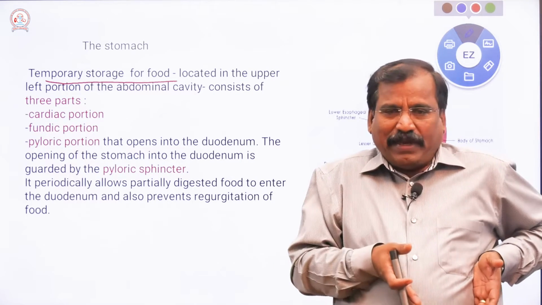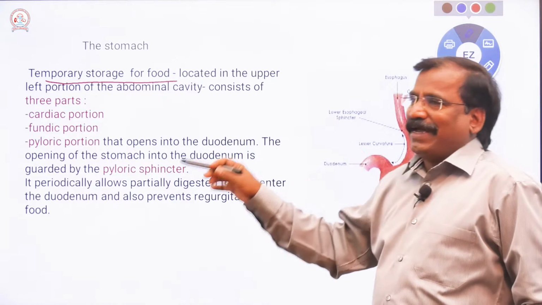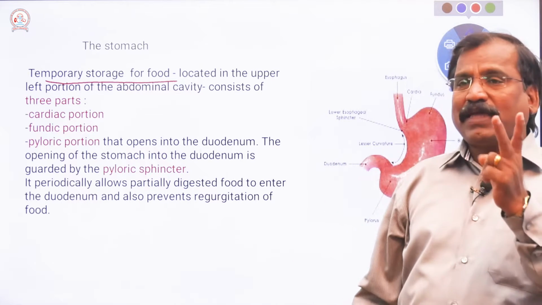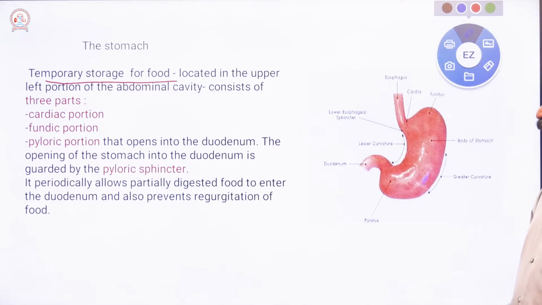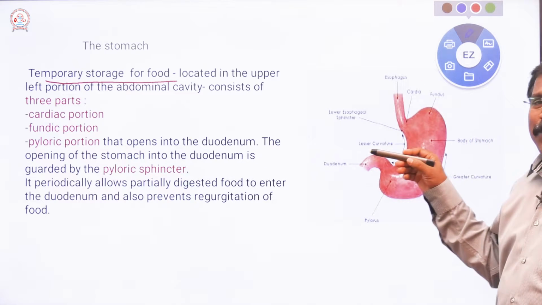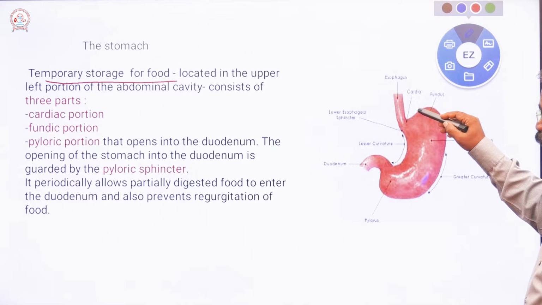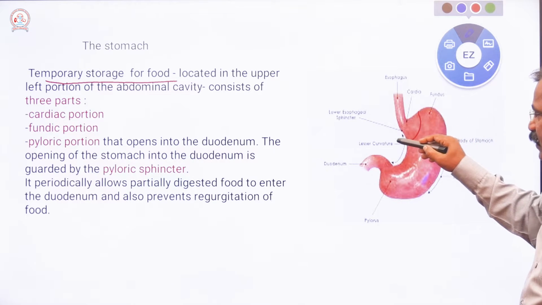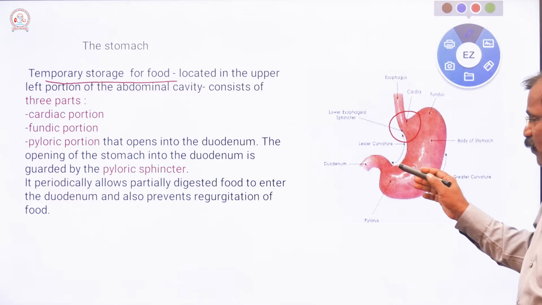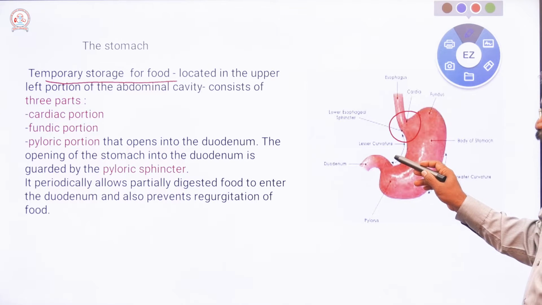The stomach consists of 3 parts, namely the cardiac region, fundus and pyloric region. The cardiac region is where the esophagus joins with the stomach. The lower region, from where the small intestine arises, is the pyloric region.